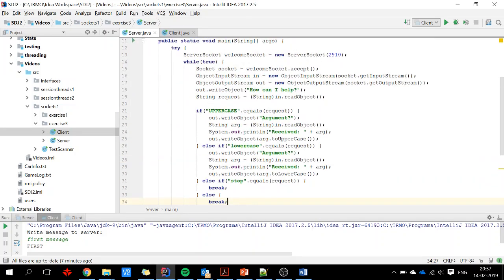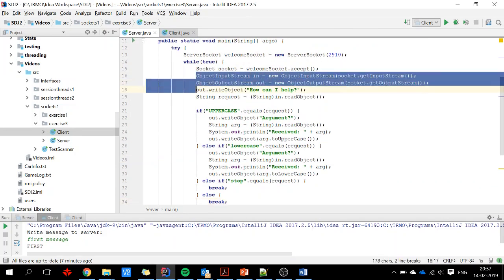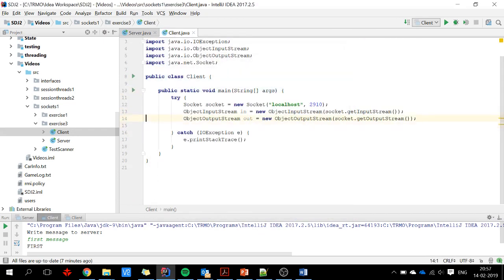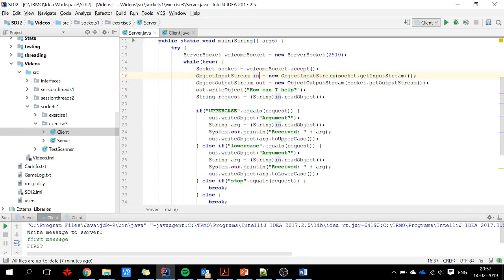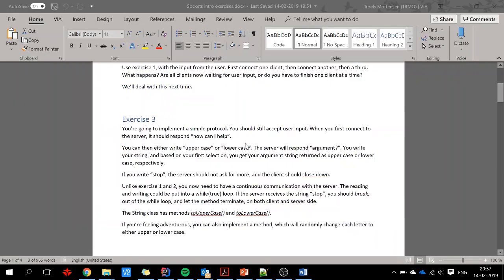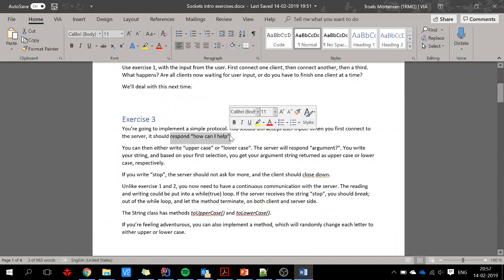I need my streams here, and I remember to revert them. So the out is created first on the client side and the in is created first on the server side. And according to the protocol, the server should first write how can I help.